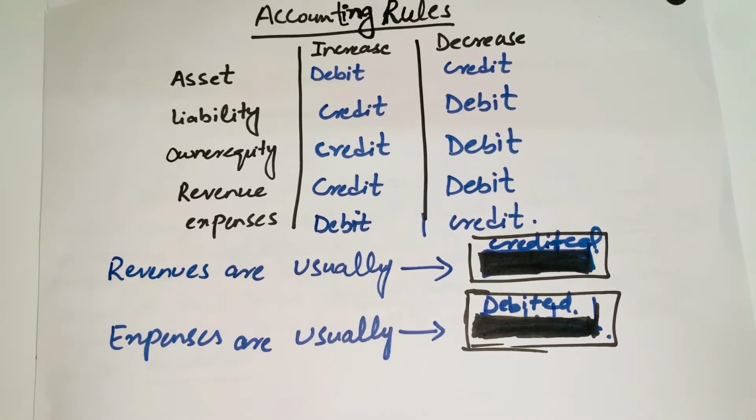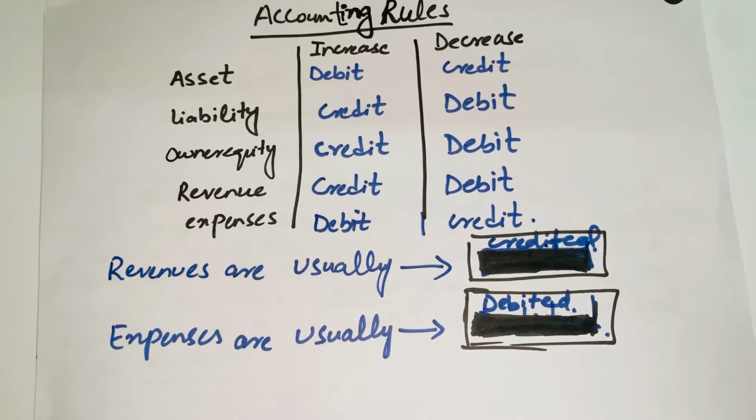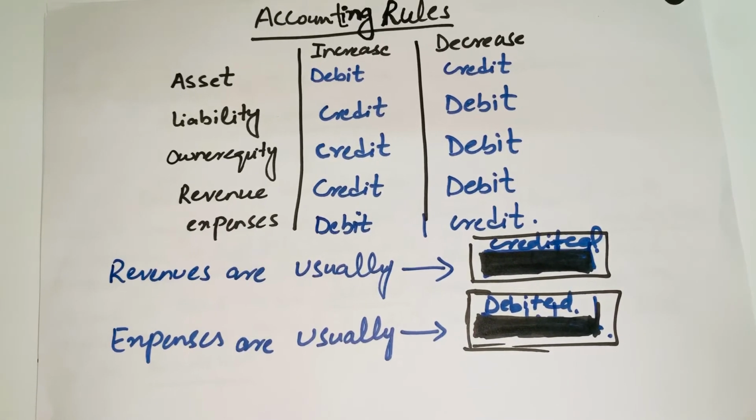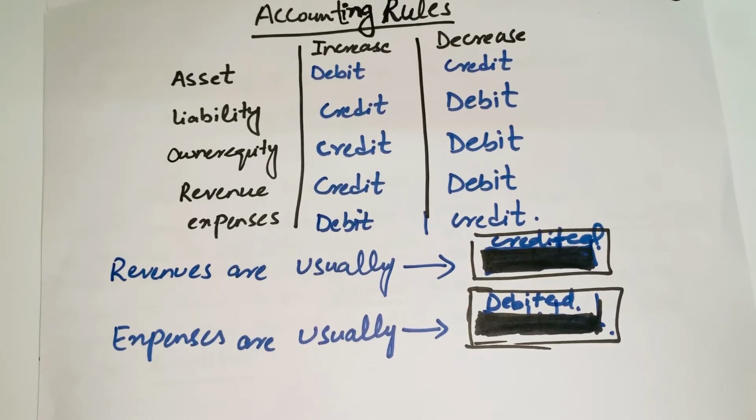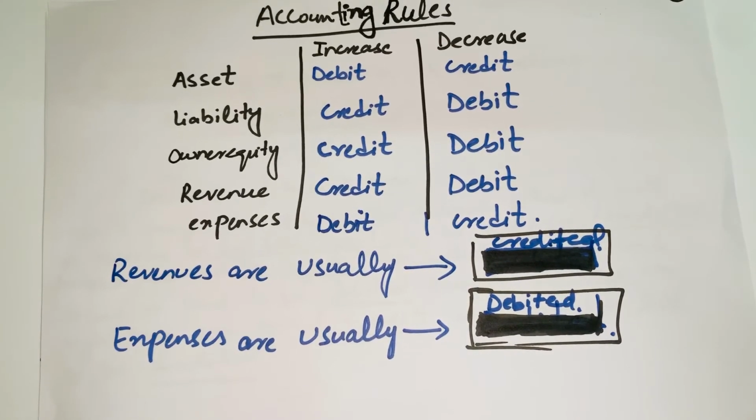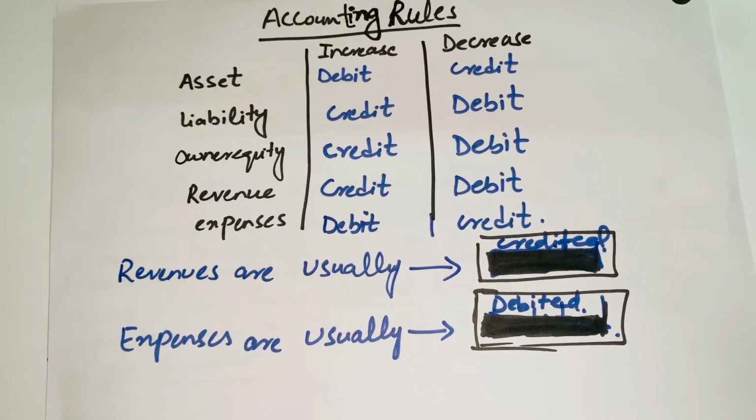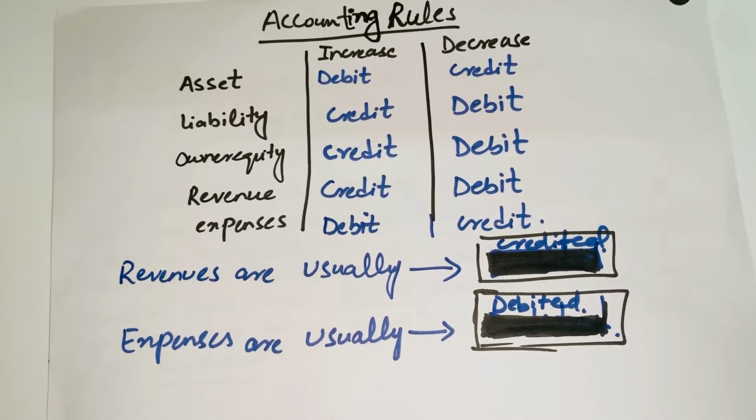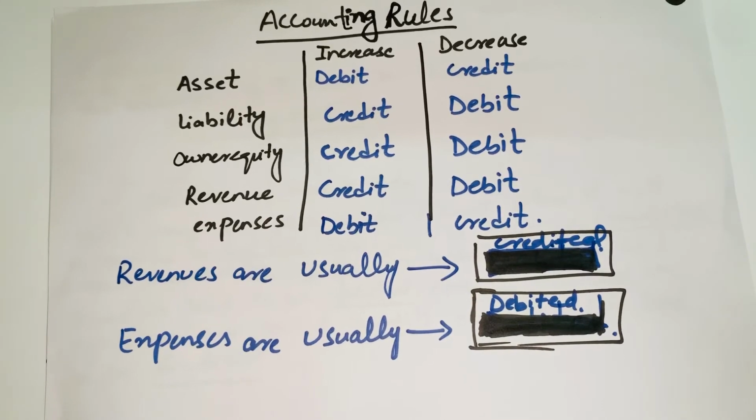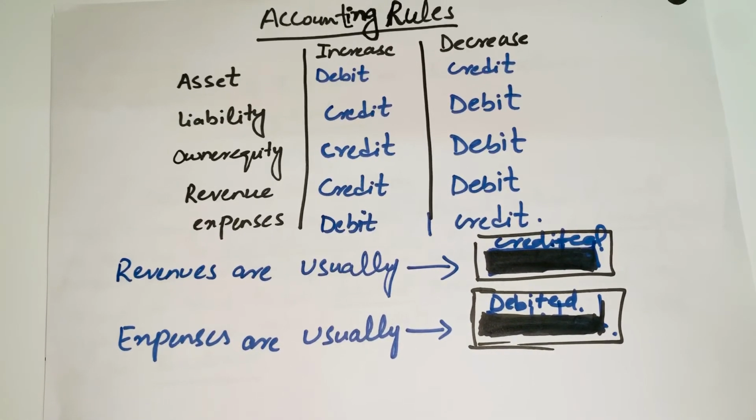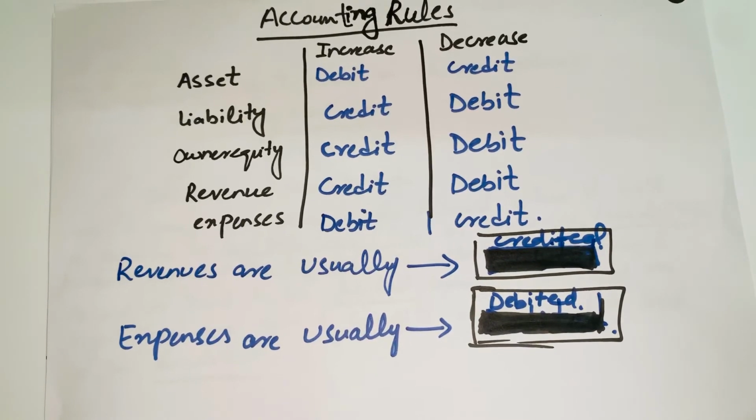There is a general rule related to the revenues and expenses. We basically say that revenues are usually credit and expenses are usually debit. So whenever there is a transaction related to the revenue, you will always credit it, and whenever there is a transaction related to the expenses, you will always debit it, because there are very rare examples found in accounting where your revenue is being debited, and very rare examples where your expenses are being credited.